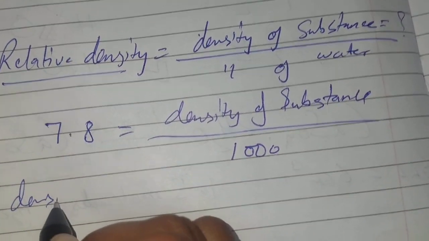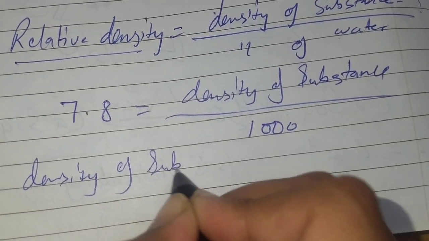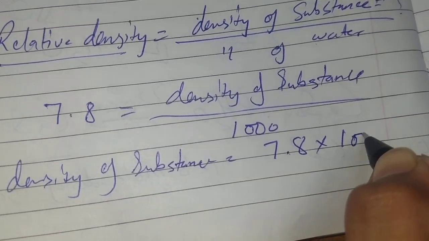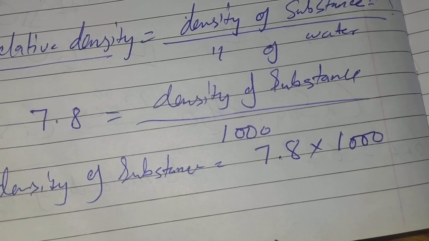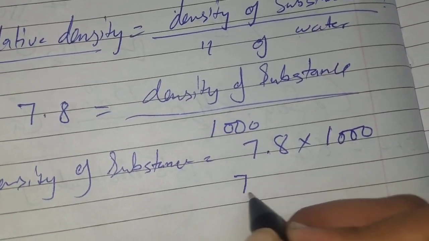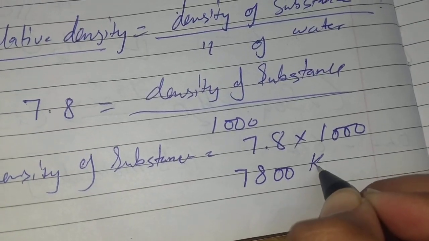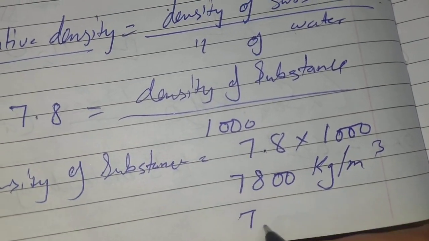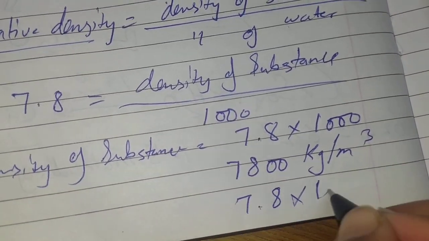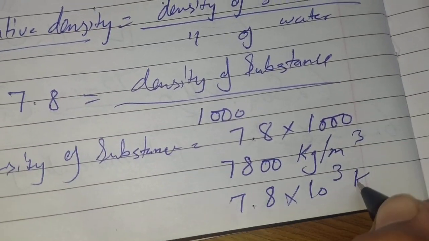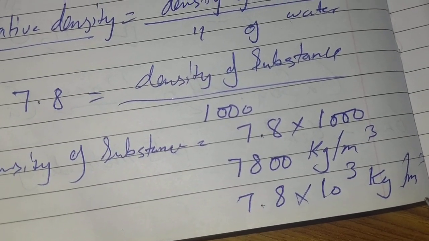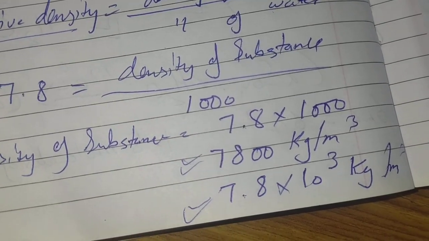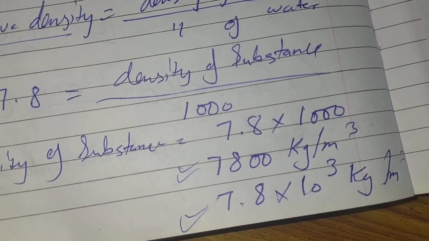So density of substance is equal to 7.8 into 1000, and after calculating it you can get this, or you can also write 7.8 into 10 to the power 3 kilogram per meter cube. Like that also you can write. Both the answers are correct. So if you got this one, you consider your 2 marks.